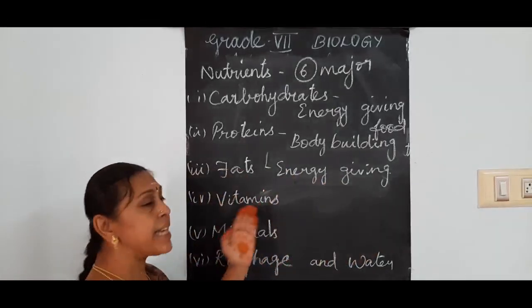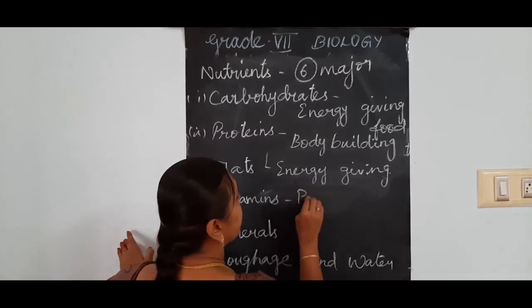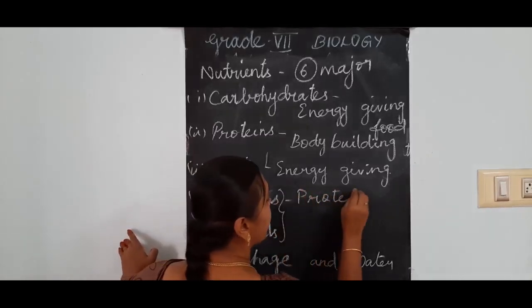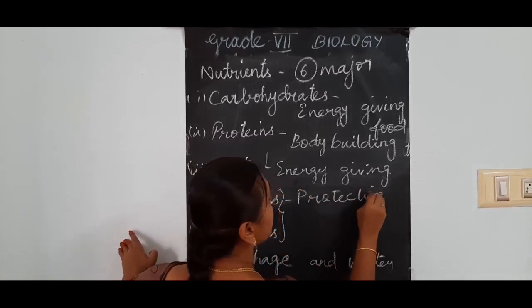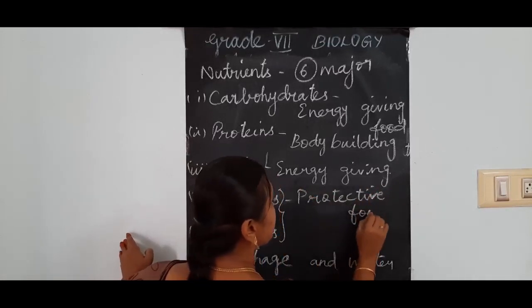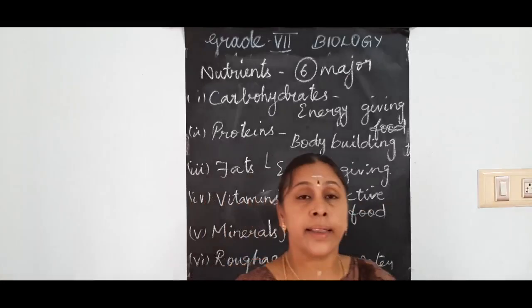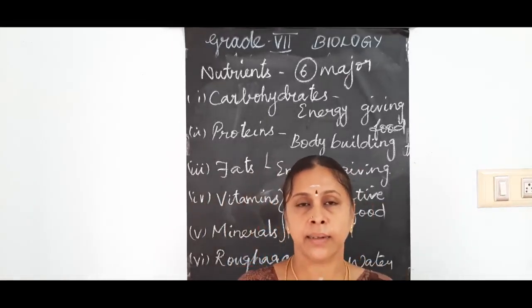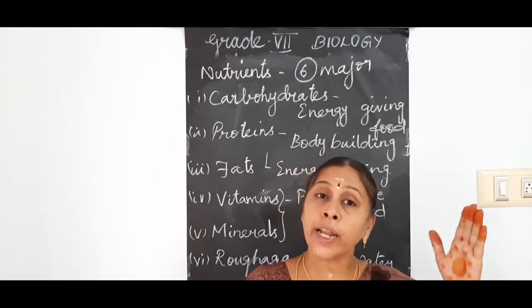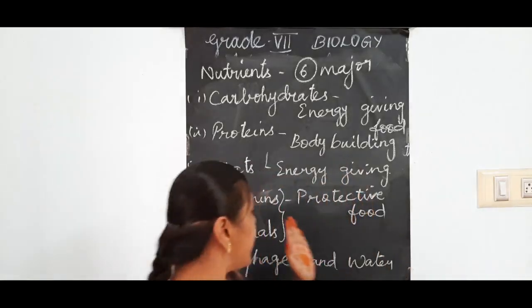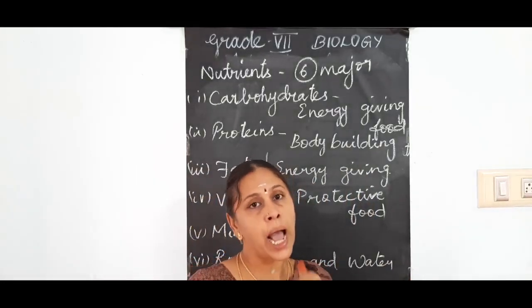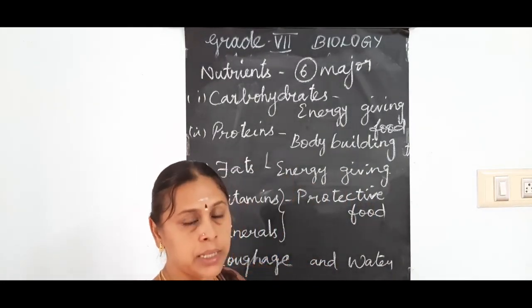Next one, vitamins. Vitamins and minerals, both are called protective food. That means they protect our body from diseases. Vitamins and minerals are found only in fruits and vegetables. That is why you should have more fruits and vegetables.